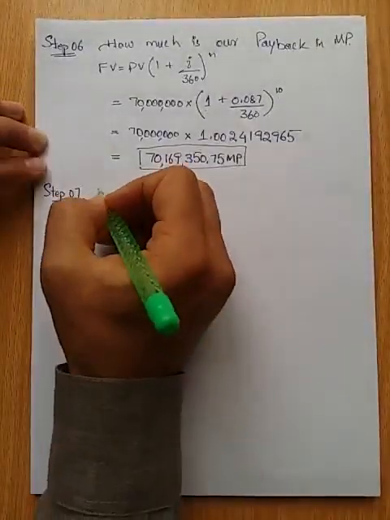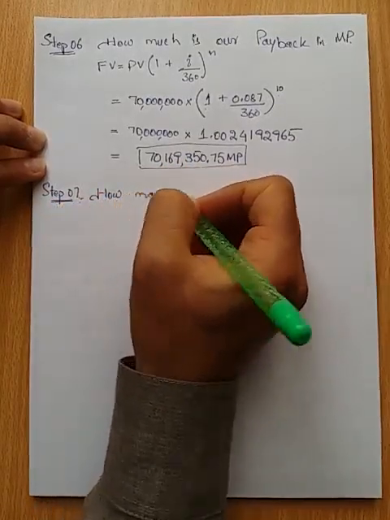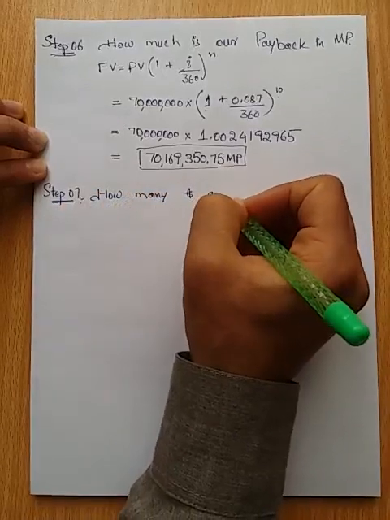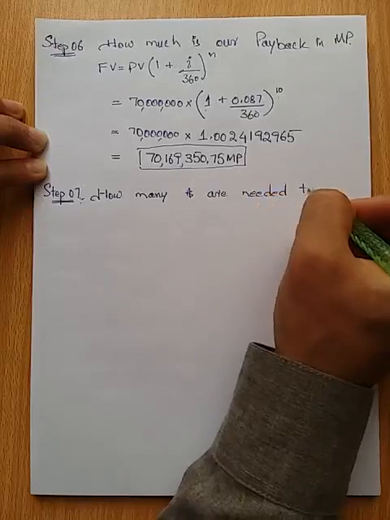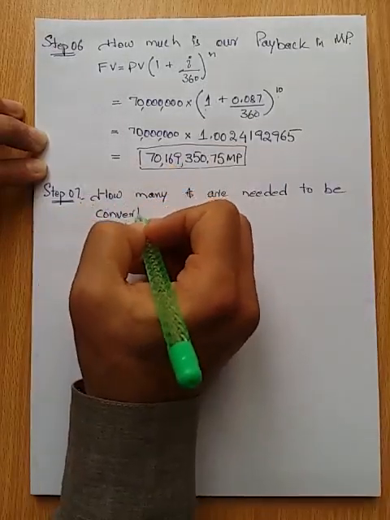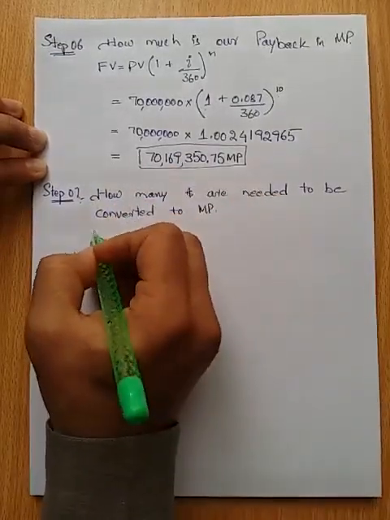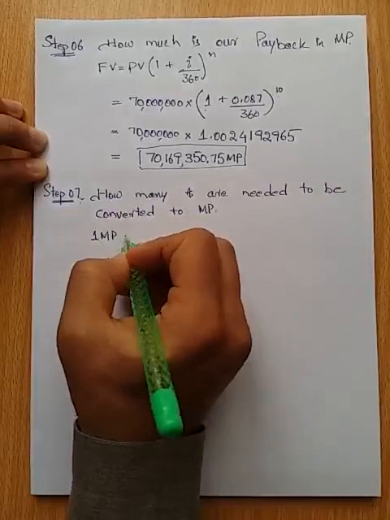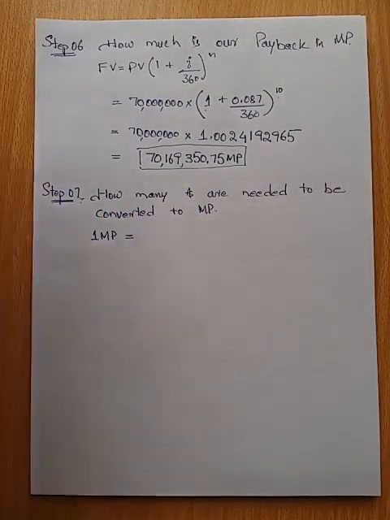So how many dollars are needed to be converted to Mexican peso? It's after 10 days now, so we apply the forward rate here.